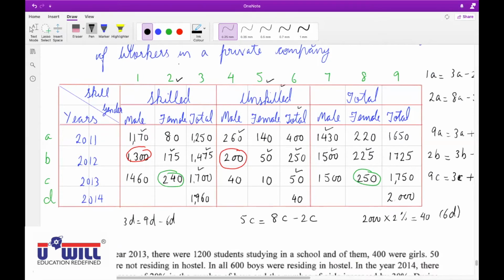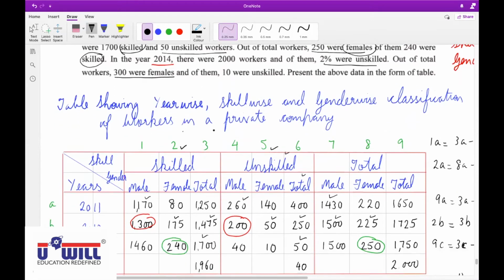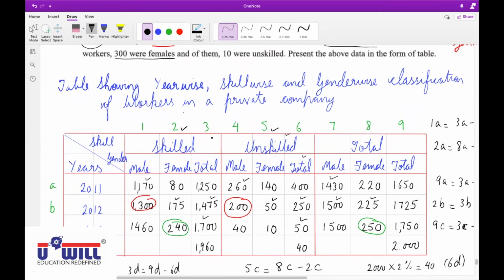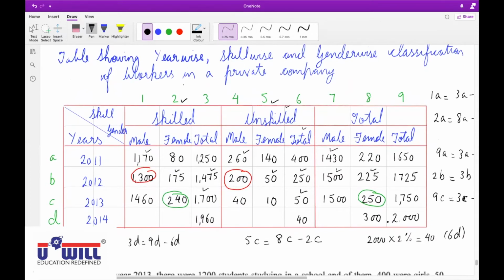Correct. Now, if we read it further, out of the total workers, 300 were females. Where should I write 300 were females? 8D. Total 300 are females. So, what is the number of males? 2,000 minus 300, 1,700 are males. This is what I told you, everyone: with every one figure, try to find two figures.